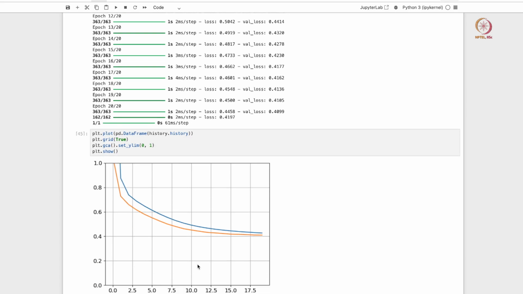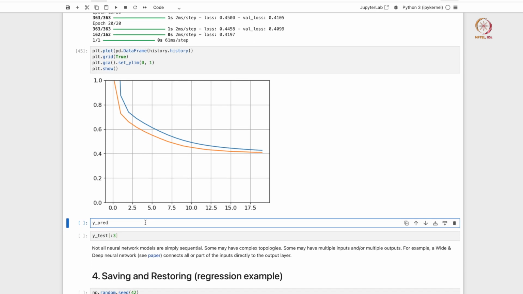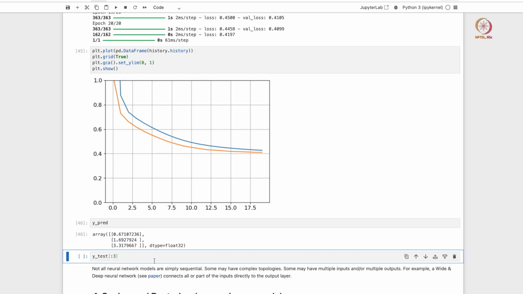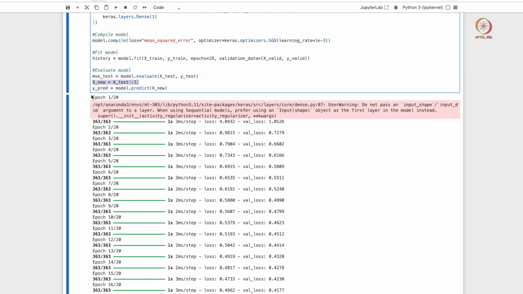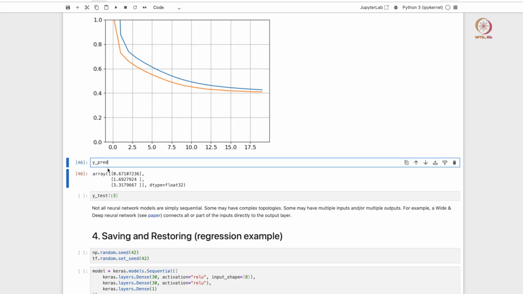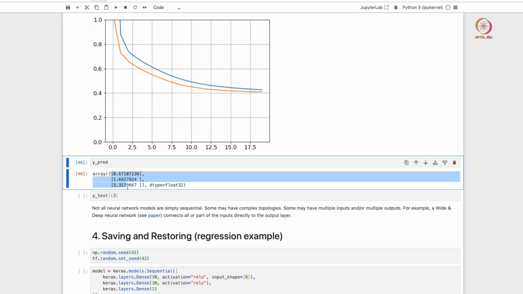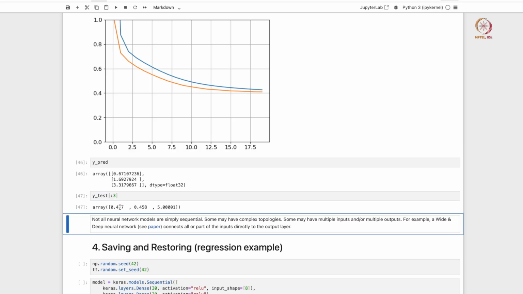So we can now see how the loss is varying. If I am not wrong, the blue is the validation loss, the orange is the training loss. So the model has not hit its minimum value in validation yet, so it will probably still become better. And let us see what the model is predicting for the first 3 data points in the test set. So we are basically listing the predictions here. It is giving out 3 values, 0.67, 1.69 and 3.37, and let us see what the actual values are. Actual is 0.47, 0.458, 5, right.